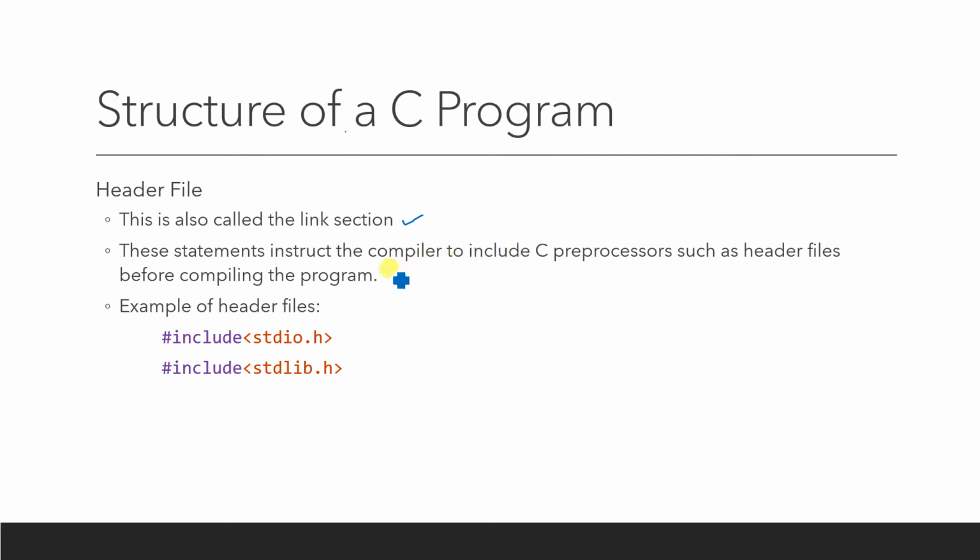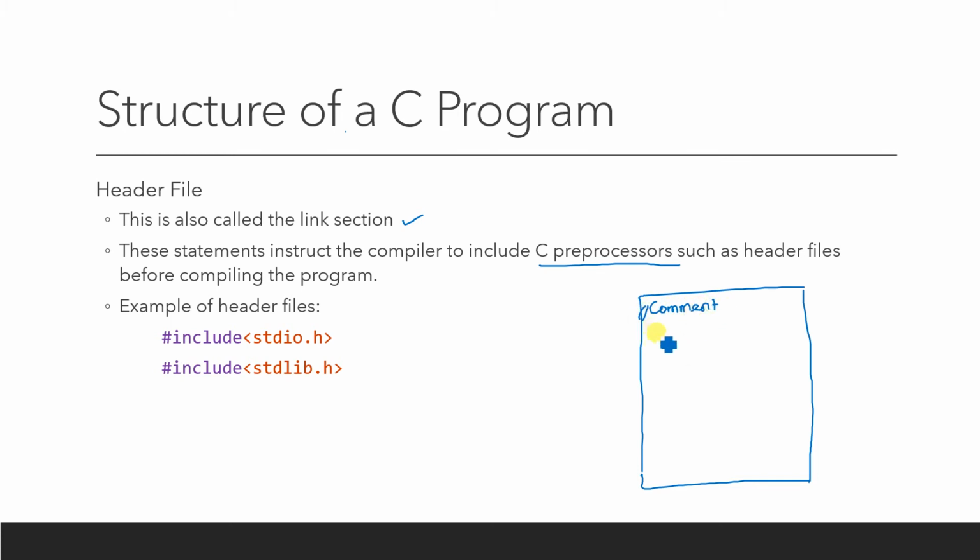These statements instruct the compiler to include C preprocessors such as header files before compiling the program. When you write a C program, as we are talking about the structure of a C program, the first line is the comment line.